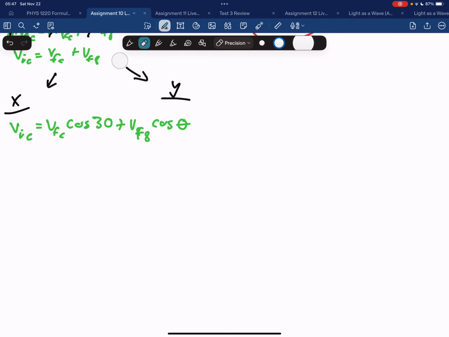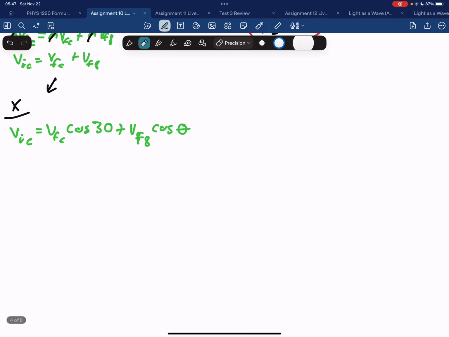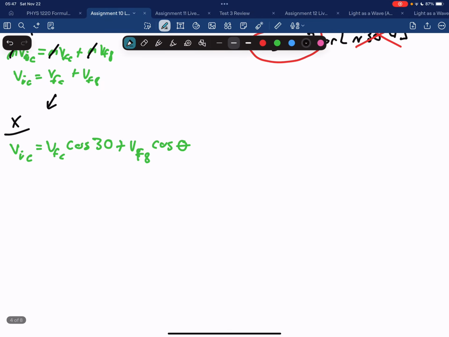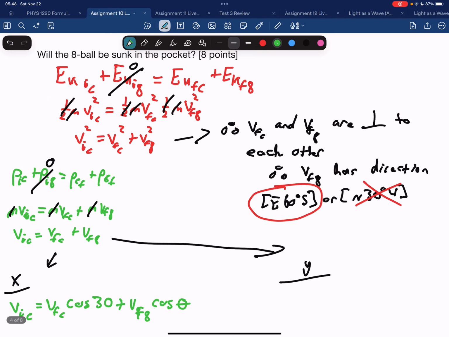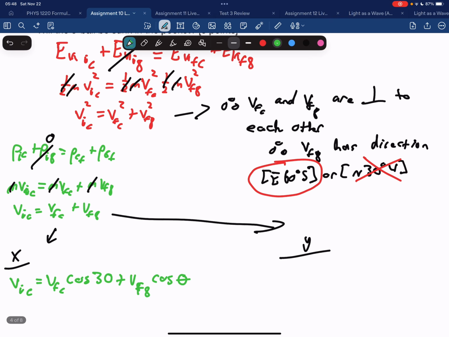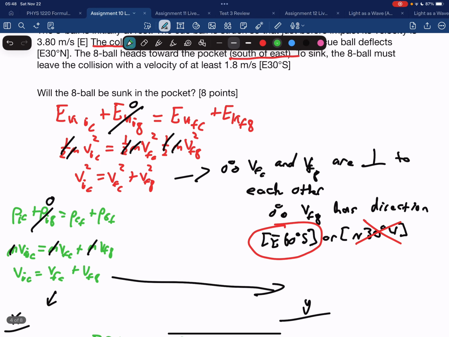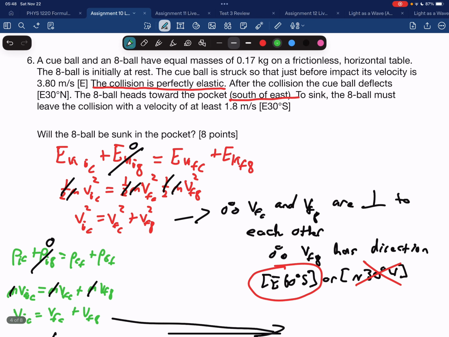I'm going to go ahead and erase this y. I'm going to do the y components way over here, just so I have room. Now, this theta is going to be coming from the angle that we found earlier. So this theta is going to be the east 60 degrees south that we found earlier. Actually, I think I skipped over it a little bit, but the reason I got east 60 degrees south is because that is 90 degrees from east 30 degrees north.